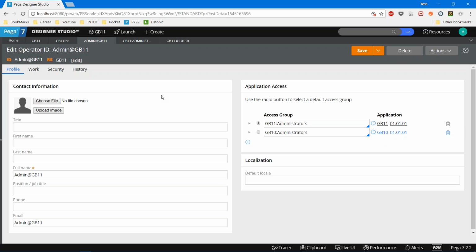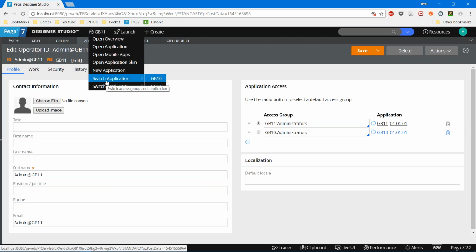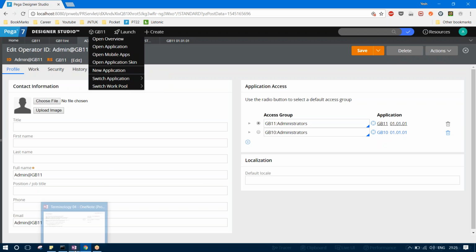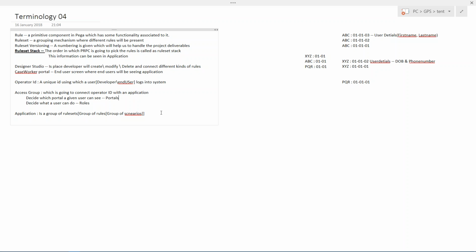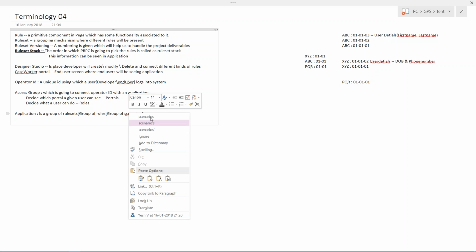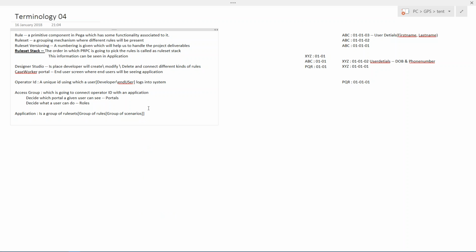If you want to simply switch to the other application without losing the current application workspace or without losing anything, he just has to go to this particular cube icon and use switch application. That's all. So this is how all the terms that we have discussed so far are interconnected. Today I will introduce a small concept about reusability.